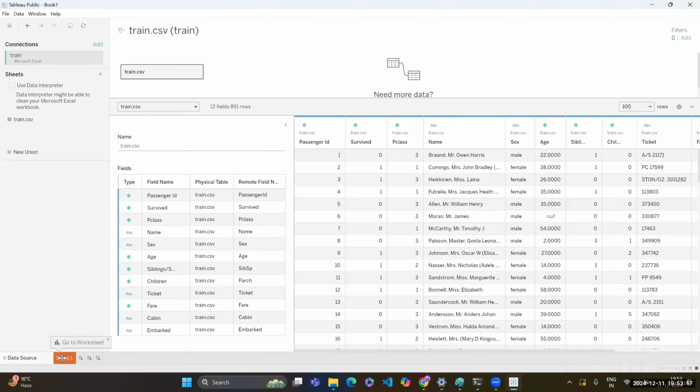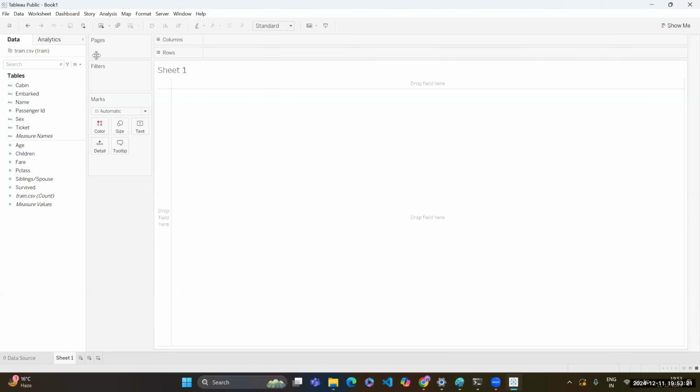Now I will click on here, go to worksheet, and I will be on this page. Now let's understand this particular UI over here. On the UI, on the very left-hand side, we can see all the columns that we had. Okay. And a couple more values you are seeing over here.